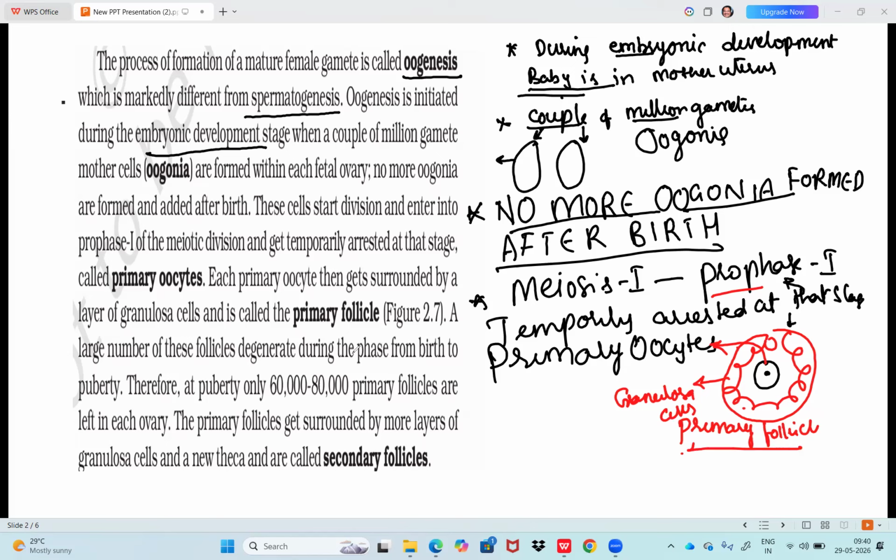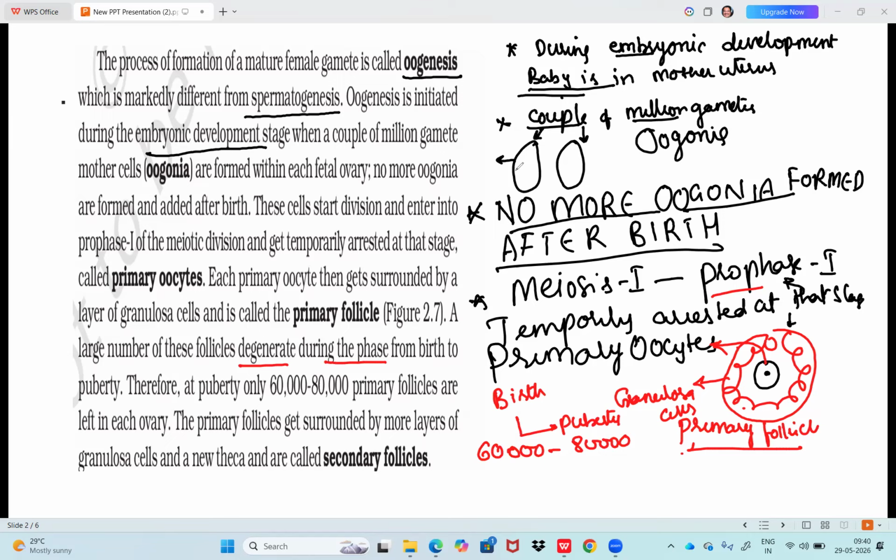A large number of these follicles degenerate from birth to puberty. How many remain? 60,000 to 80,000 at the age of puberty.